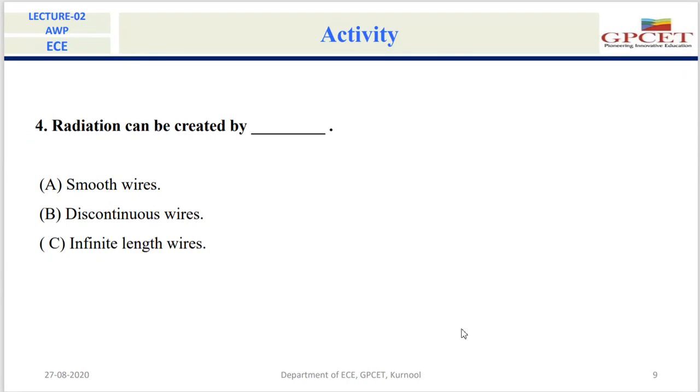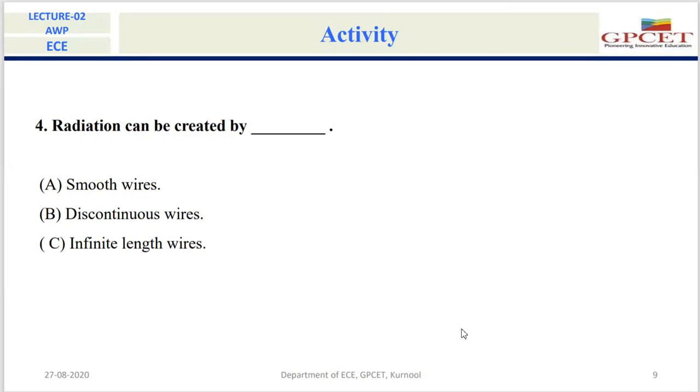So what is your answer for this question? Fourth question, Asma? Discontinuous wires, sir. So what happens because of these discontinuous wires? Can you make a comment? Time varying acceleration and deceleration of charge will take place.